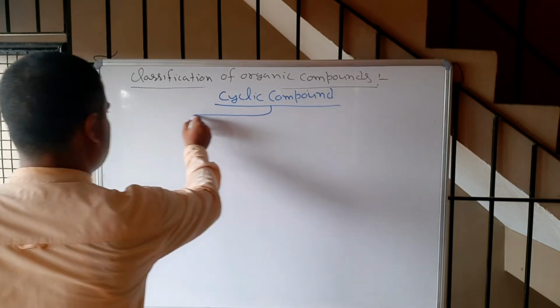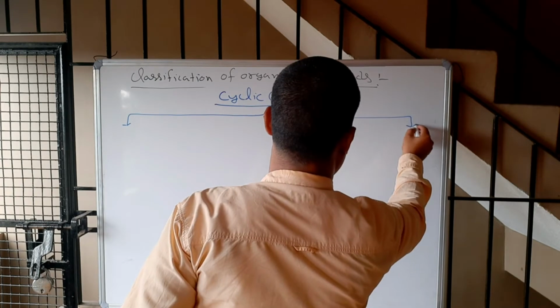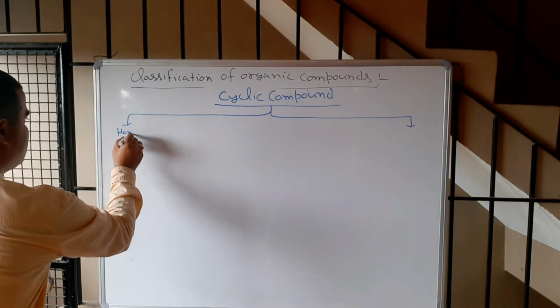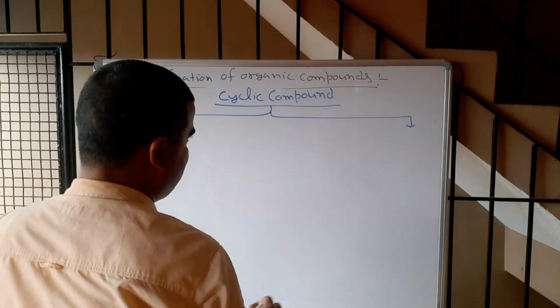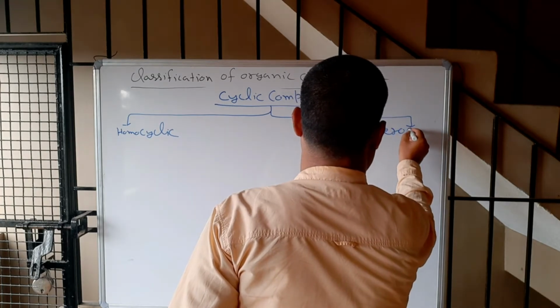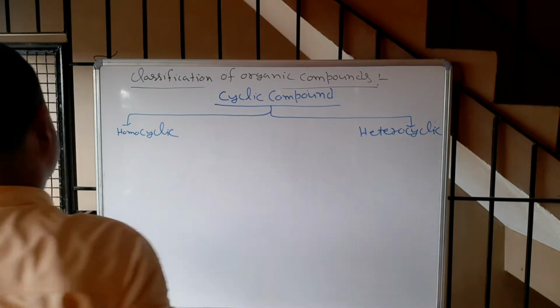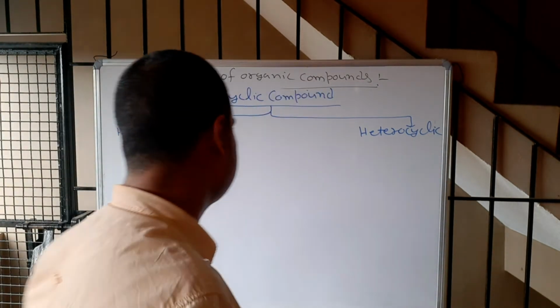Cyclic compound also of two types. One is homocyclic, and another is heterocyclic, correct? Now what is the homocyclic and heterocyclic?